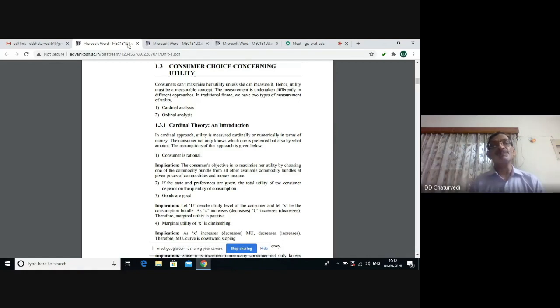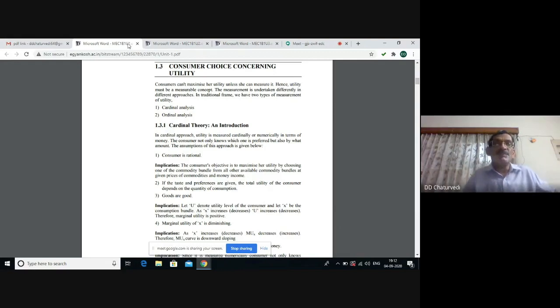The second assumption of the cardinal utility theory is taste and preferences are given, and the total utility of the consumer depends on the quantity of consumption. Generally, when the consumer consumes more quantity of a commodity, the consumer gets more utility from the consumption.